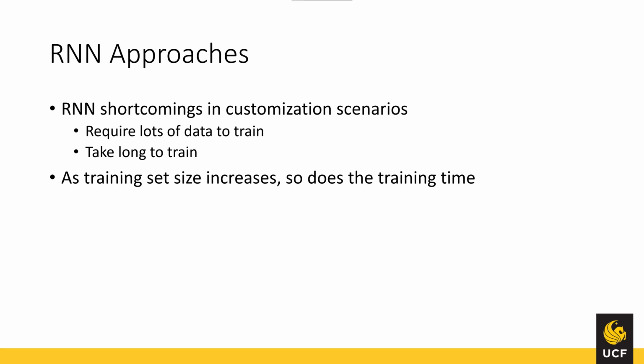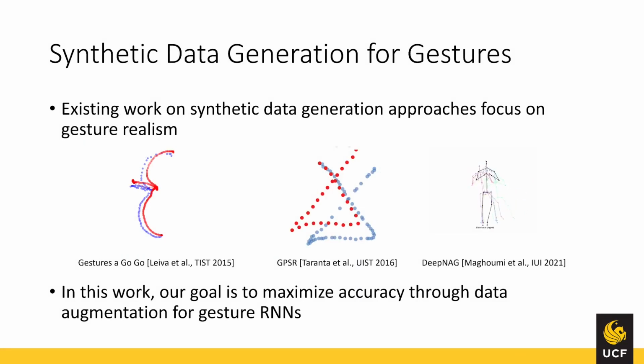They require a large amount of data to outperform alternative approaches, and they take long to train. Because RNN training time depends primarily on the training set size, the two issues are related. The more data is used for training, the higher the resulting recognition accuracy will be, but at the cost of a longer training time. Synthetic data generation methods can help solve the issue of sparse data.